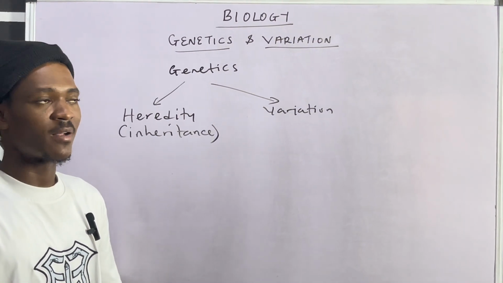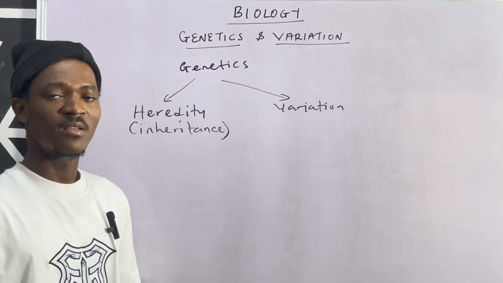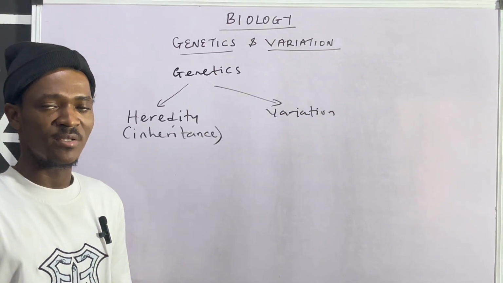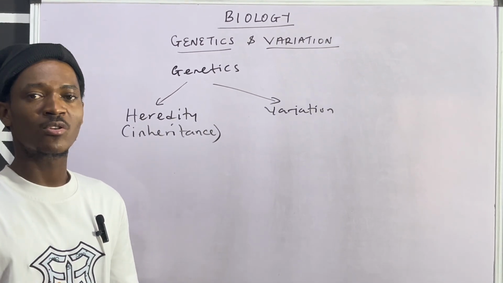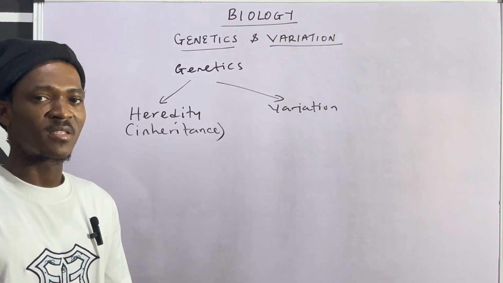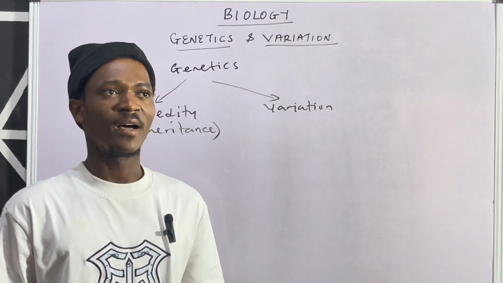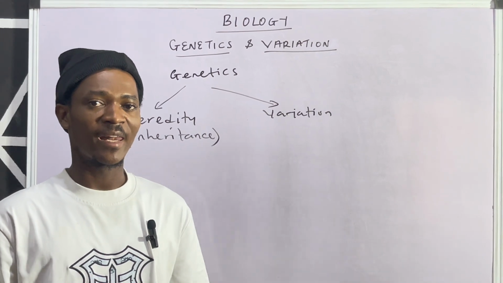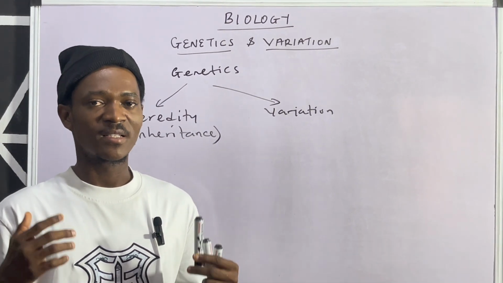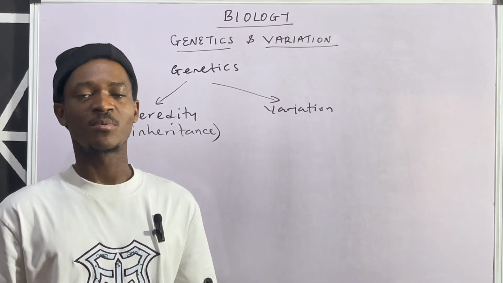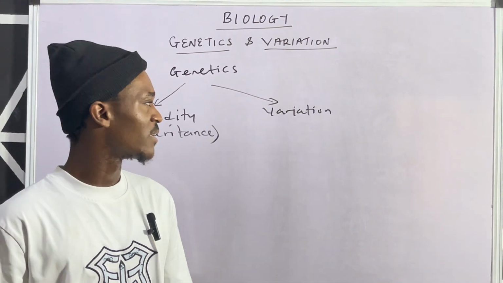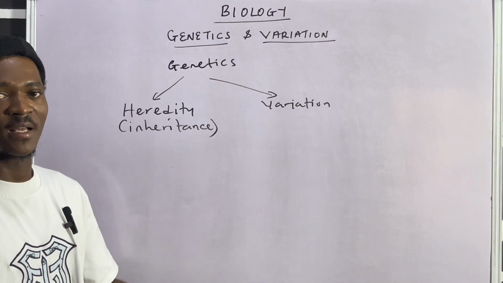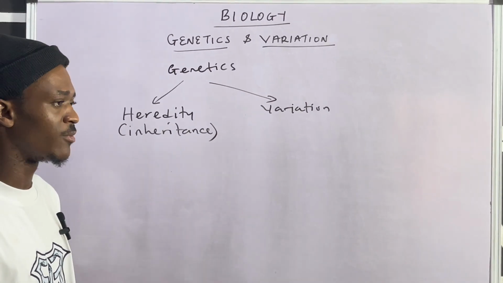While variation talks about marked differences amongst the organisms present in a given species, or amongst a population of a given species, the differences that you can find, because not every individual of a given species is actually alike in every aspect. In terms of their physical structures, in terms of their functionalities, they are different. So we are going to focus on genetics first before moving on to the key things about variation.